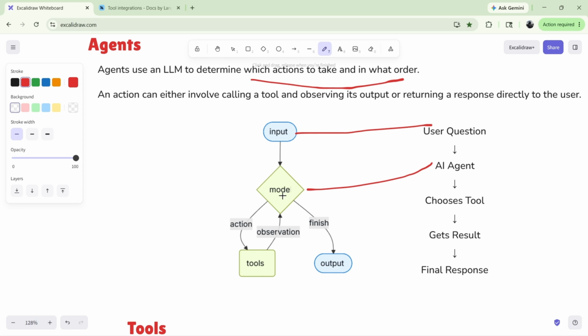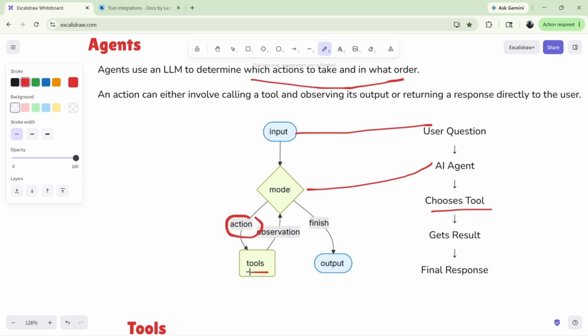And getting into the AI agent, the first thing the agent will do is go to the tools and choose a tool wisely. Like we have three or four tools: a calculator, a weather report, and web search. The user asks a question like what is 10 plus 20. Then the agent chooses the calculator tool because it calculates mathematical things like numbers. So it goes to the tools. The action is nothing but choosing the tool.